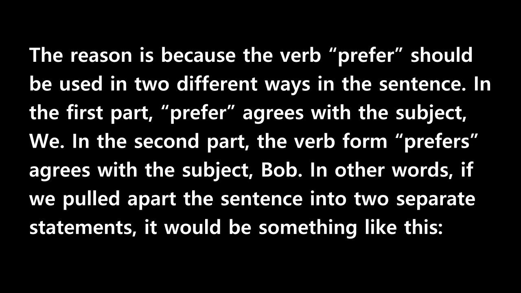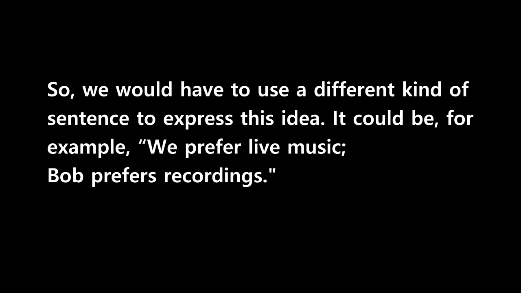In other words, if we pulled apart the sentence into two separate statements, it would be something like this. We prefer live music. Bob prefers recordings. So, we would have to use a different kind of sentence to express this idea. It could be, for example, we prefer live music, Bob prefers recordings.